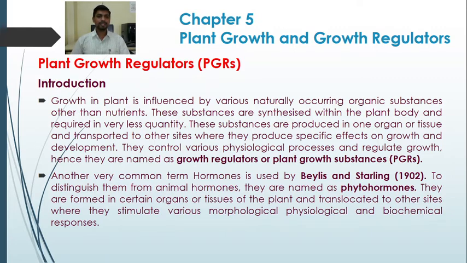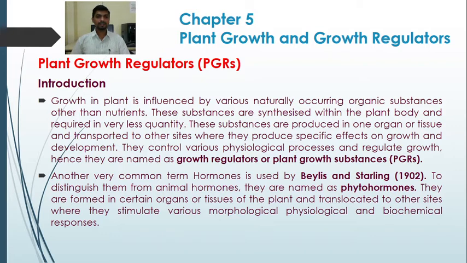They are required in very small quantity. These substances are produced in one organ or tissue and transported to the other side where they produce specific effects on growth and development. So they control various physiological processes and regulate growth. They are named as growth regulators or plant growth substances.